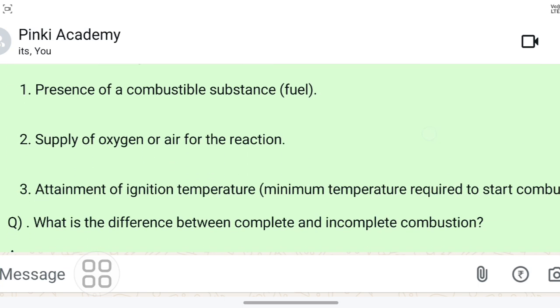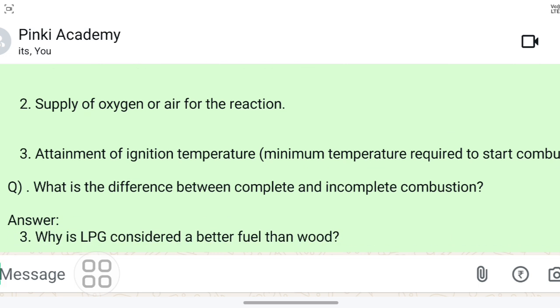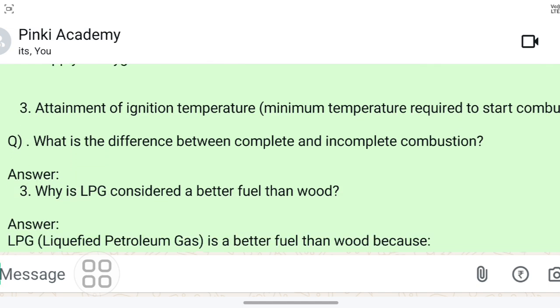And the third point, so first point is presence of a combustible substance, or we can say fuel, and second is supply of oxygen or air for the reaction, and third one is attainment of ignition temperature.